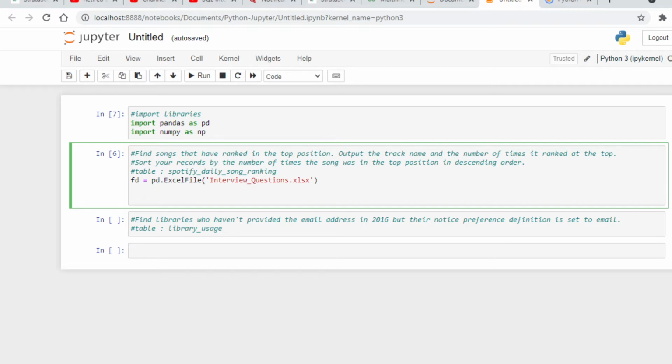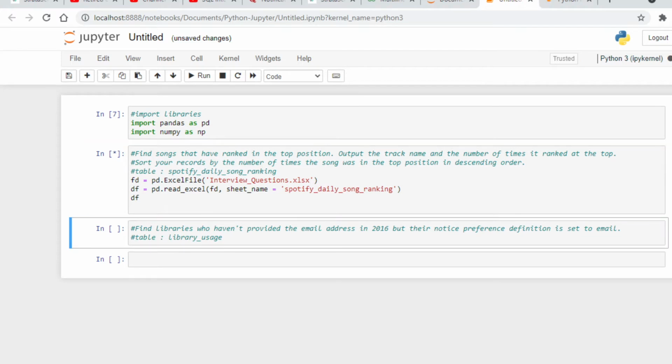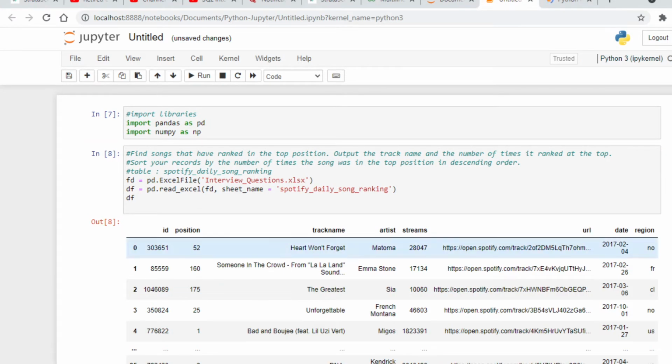So now we will load this sheet Spotify daily song ranking. So for that, what we will do, df equals pd dot read excel, and then first we will provide the file path, which is fd, and then sheet name. So sheet name equals, and sheet name is Spotify daily song ranking. Okay, so let's run this code now. So here we have loaded our data. So we have ID, position, track name, artist, streams, URL, date and reason.